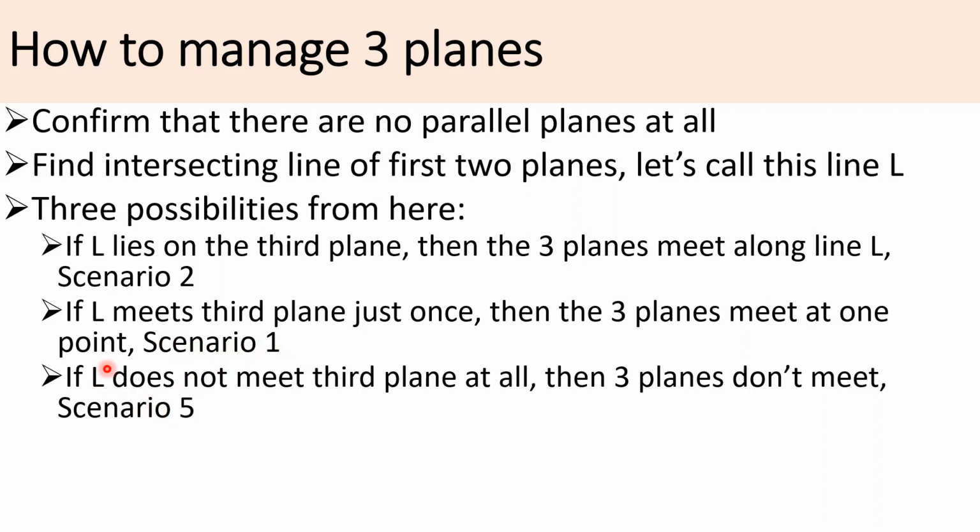If this line L doesn't meet the third plane at all, bearing in mind that this line L is the line of intersection of the first 2 planes, which means it carries with it all the common points of the first 2 planes. If these common points of the first 2 planes don't meet the third plane at all, that means the 3 planes don't meet, and that's scenario number 5. I have some hand sketches to show you more vividly, I hope, of these 3 possibilities.